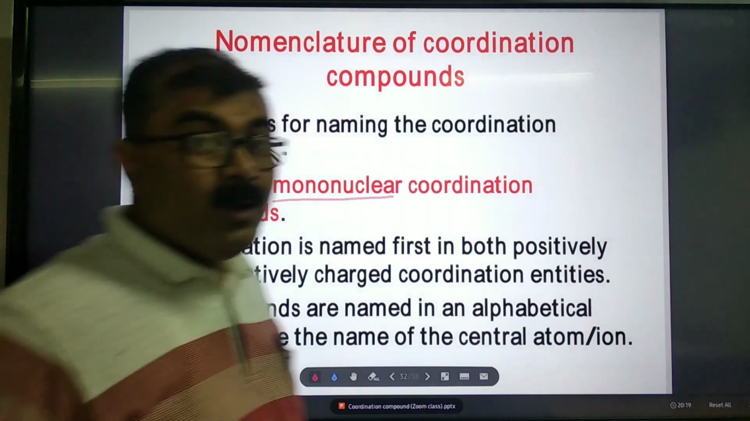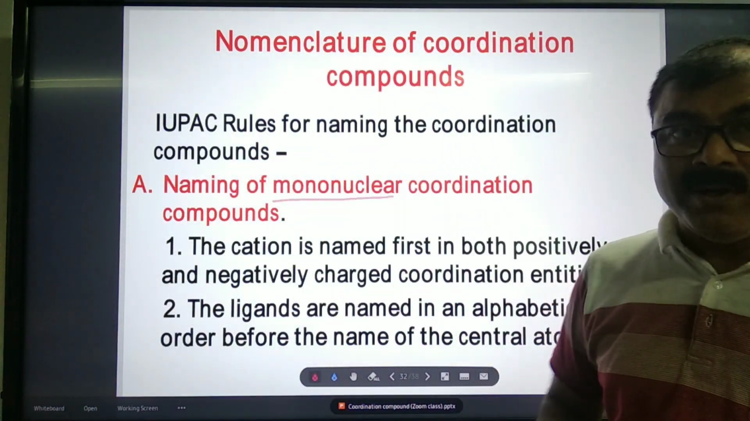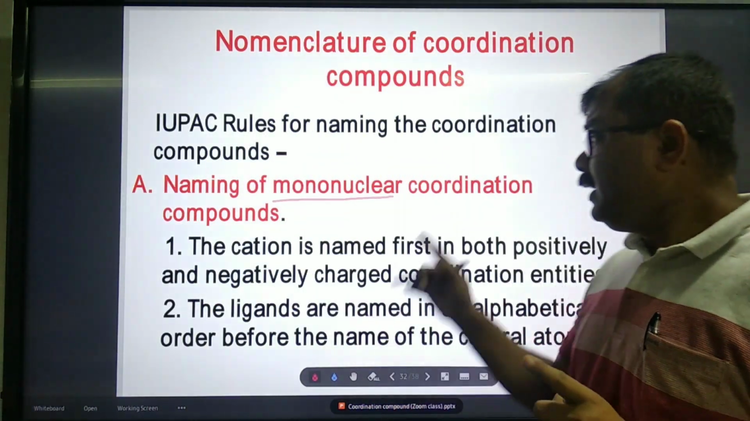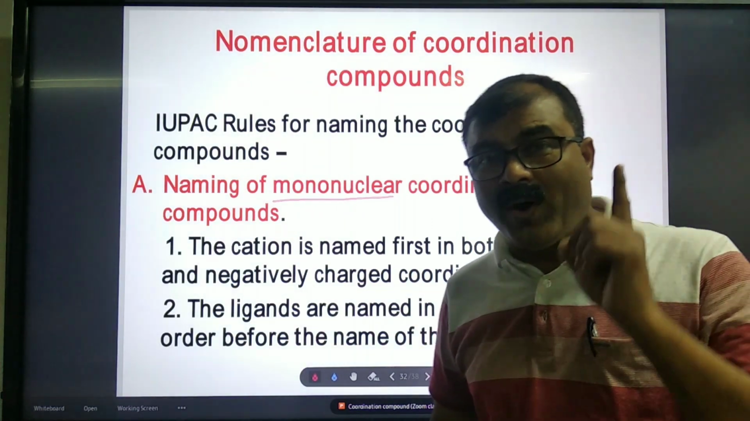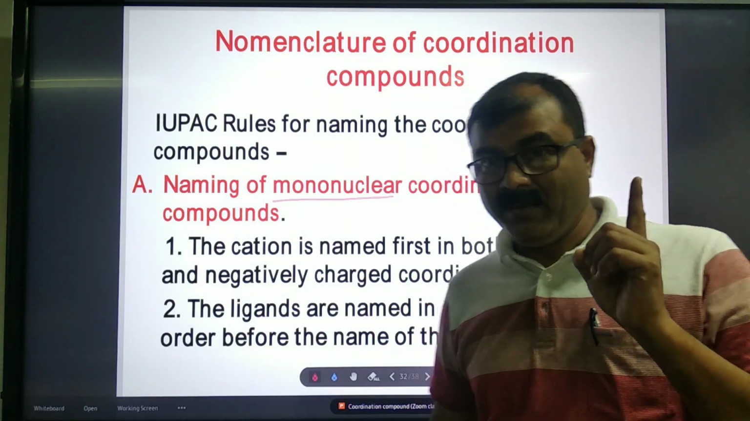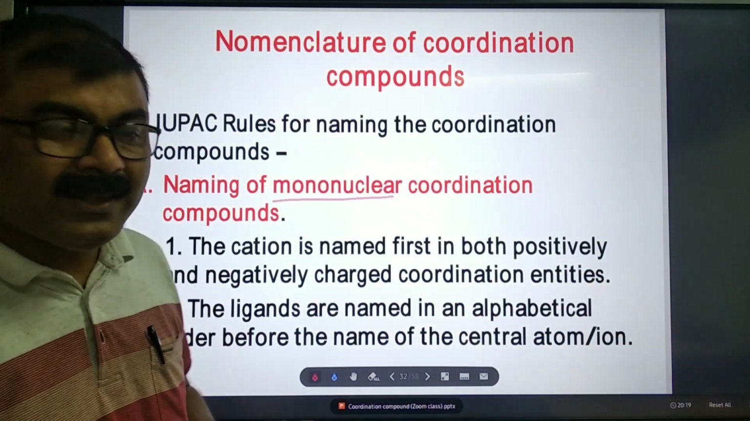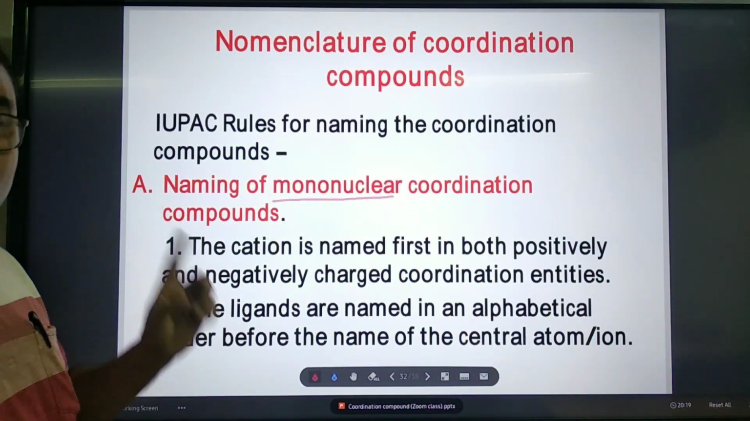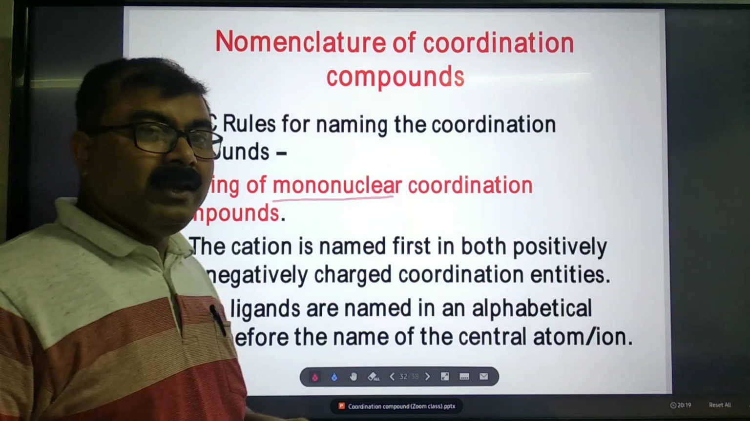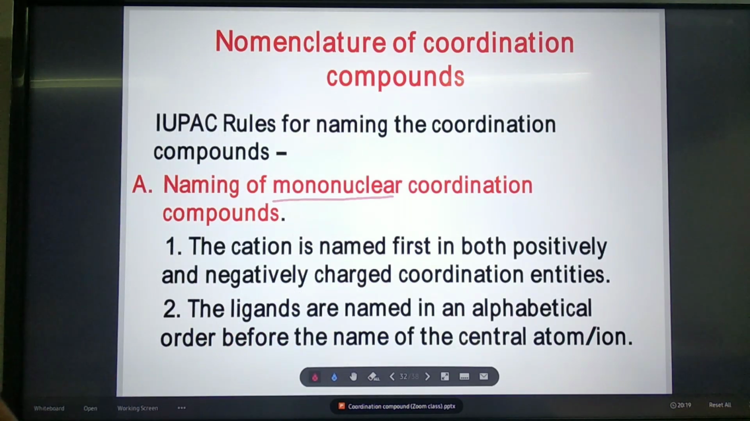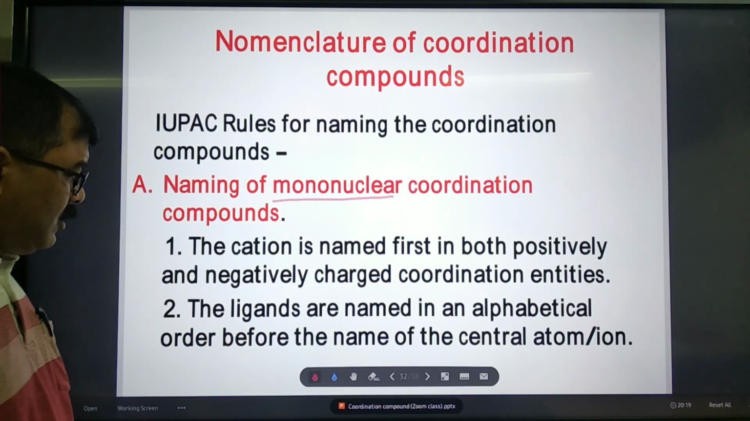My dear students, what is the meaning of mononuclear? Mono means one. Nuclear means having only one central atom or ion. So coordination compounds having only one central atom are called mononuclear coordination compounds, and we are going to discuss that. First, what is the rule?